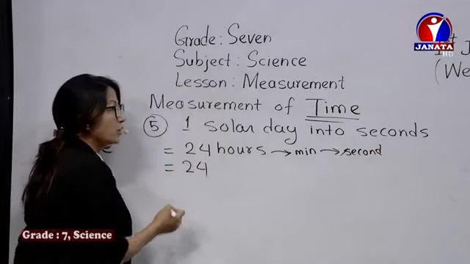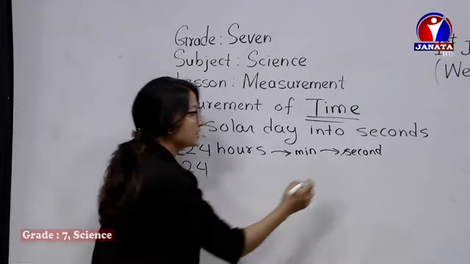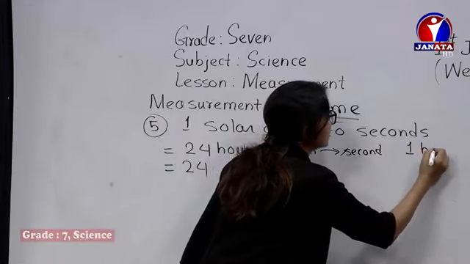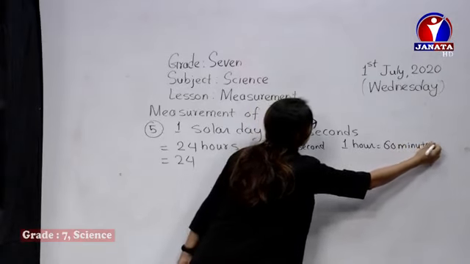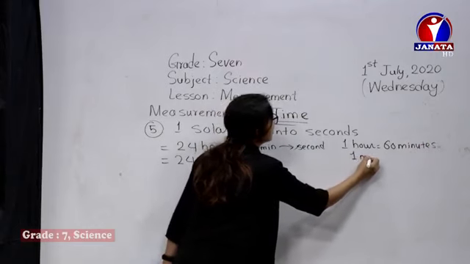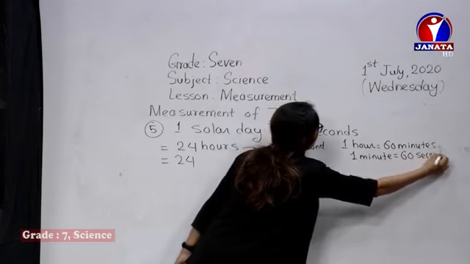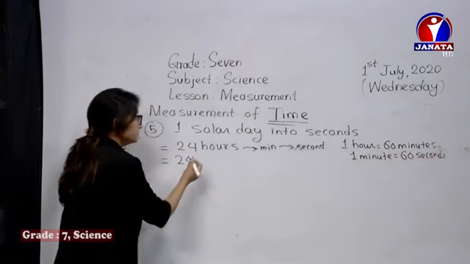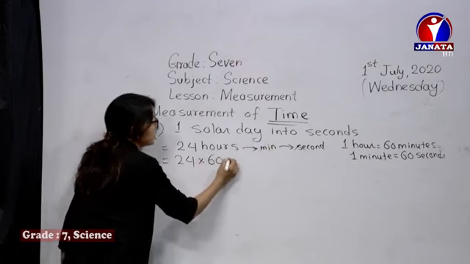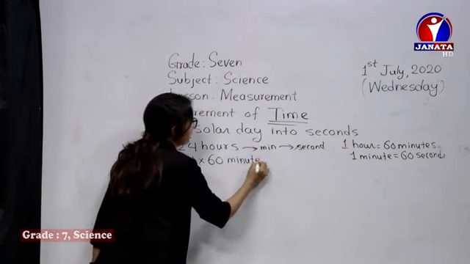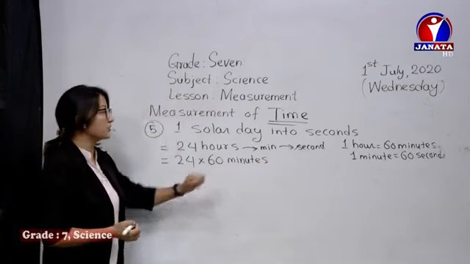24 hours. We all know that 1 hour is equal to 60 minutes, and 1 minute is equal to 60 seconds. So first of all, convert hours into minutes. When you multiply it by 60, it's converted into minutes. Yes, 24 into 60.